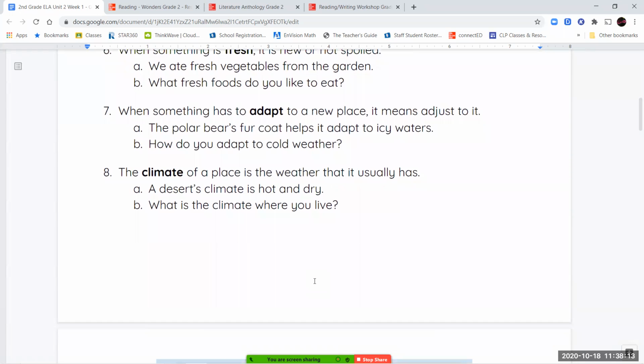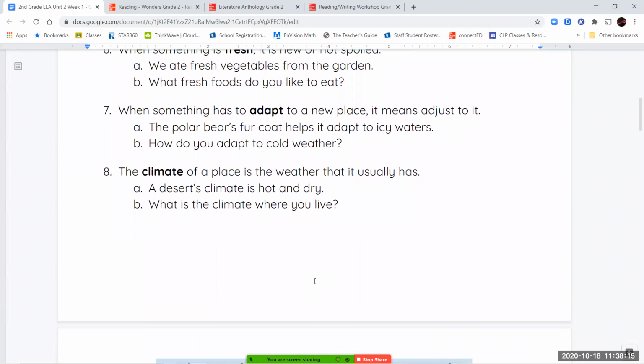And your last word is the word climate. Climate is not just the weather that's happening during a particular day, but what it's like in general in that area. So a desert, the climate of a desert is hot and dry. Does it rain sometimes in the desert? Yes. Does it get cold sometimes in the desert? Also yes. But most of the time, it's hot and dry. So when we're talking about climate, we're talking about what is it usually like there most of the time.